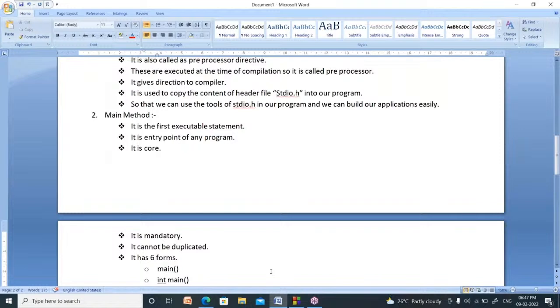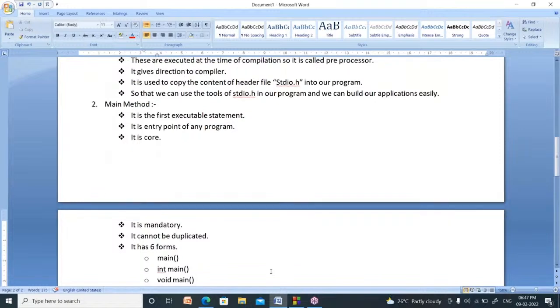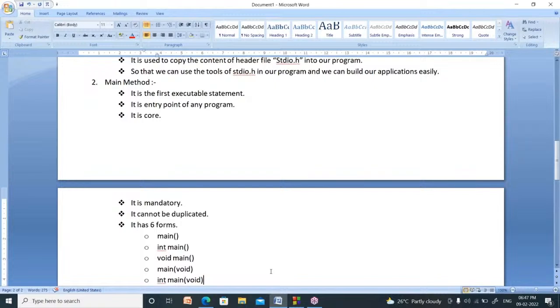Now, what is the main method? It is the first executable statement. It is the entry point, which means your program will start its execution from main. So it is the entry point of any program. It is core, which means it is very, very important. It is mandatory. Mandatory means compulsory.